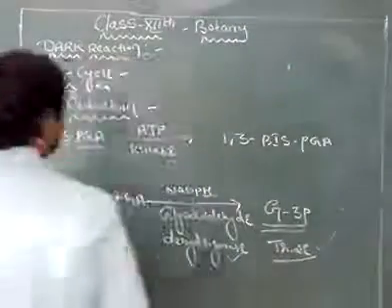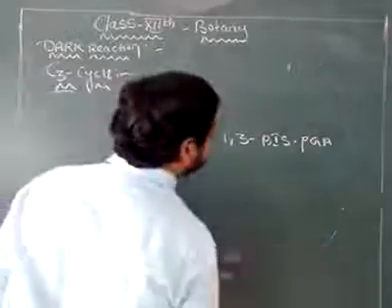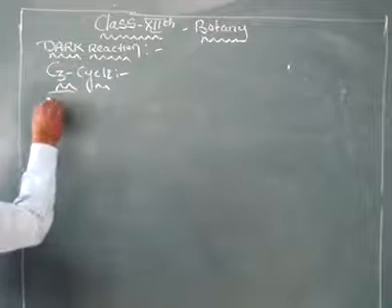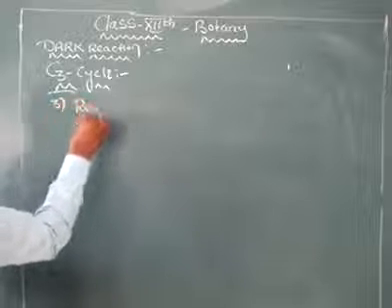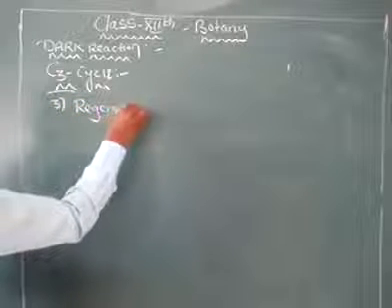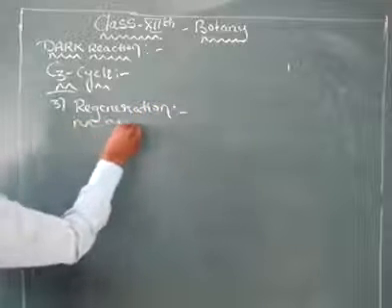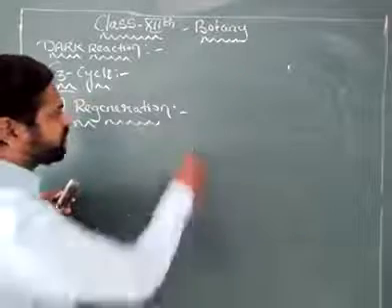Next, let's see the third step, regeneration. In regeneration, RuBP is regenerated.